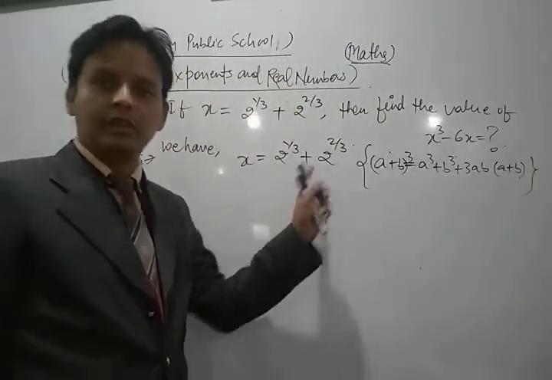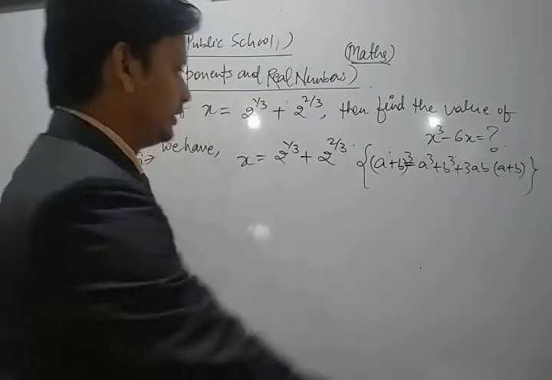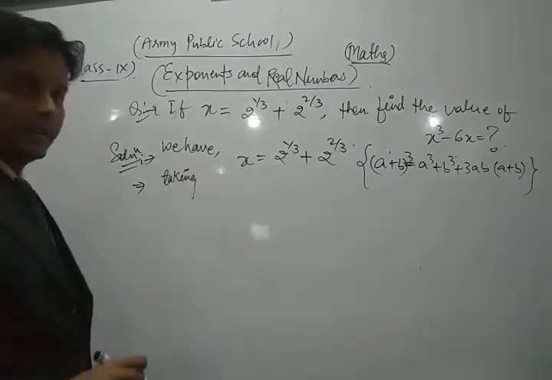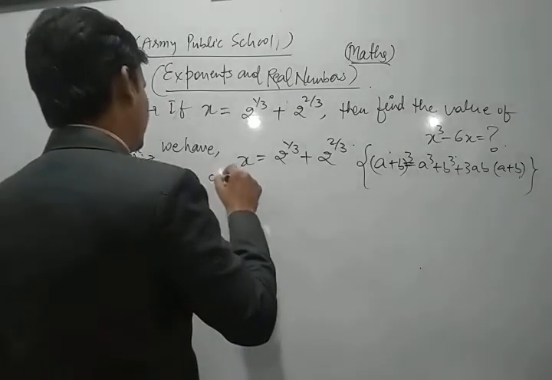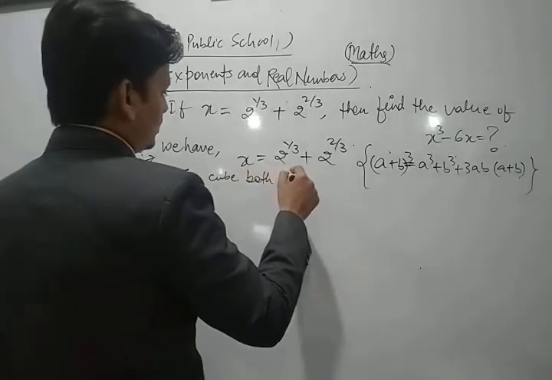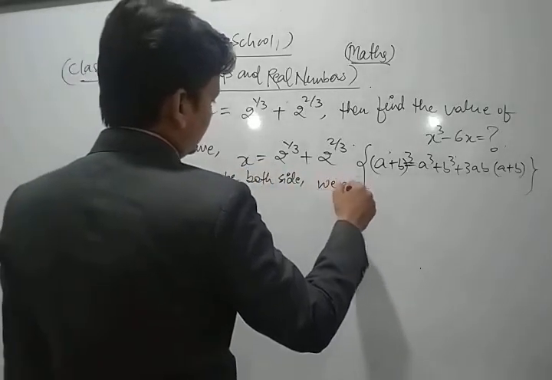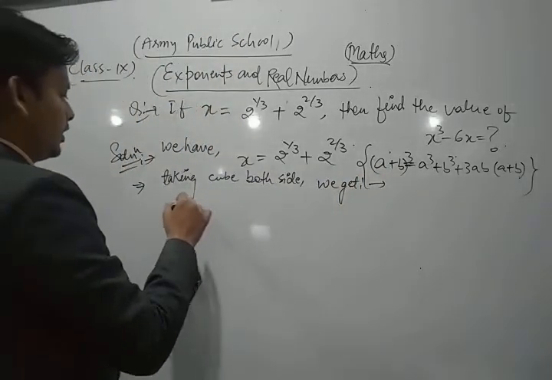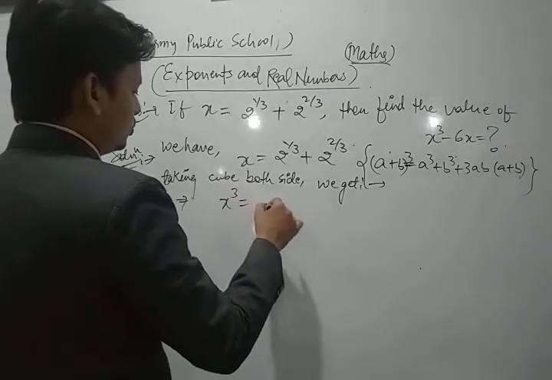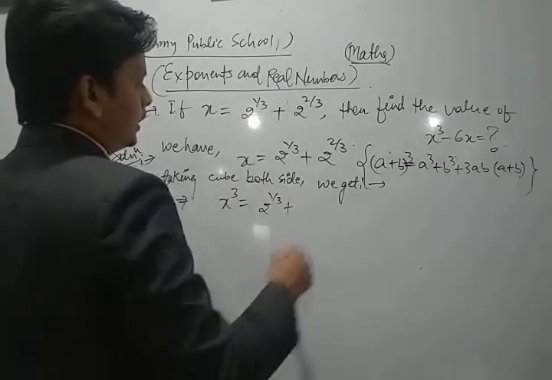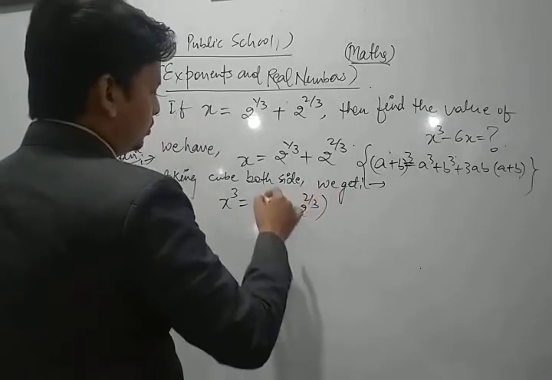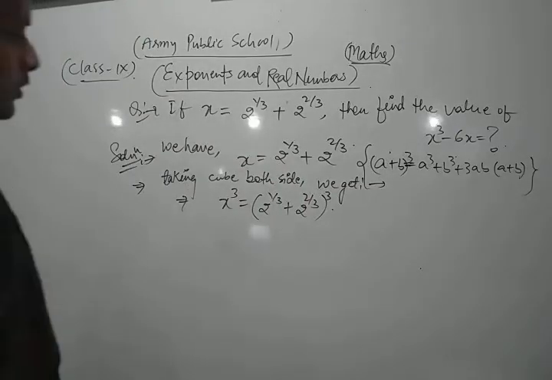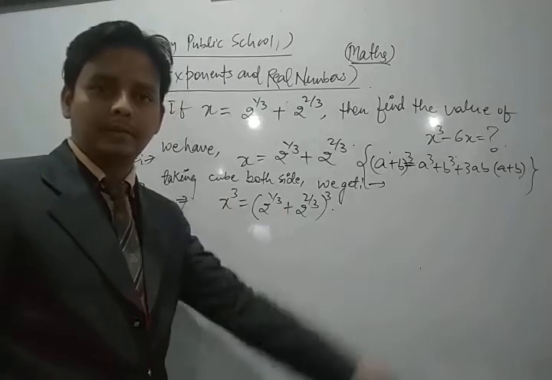So in that question we apply that identity. Let's see how. First of all, taking cube on both sides we get x cube is equal to 2 power 1 by 3 plus 2 to the power 2 by 3, to the whole cube. Now we expand it.